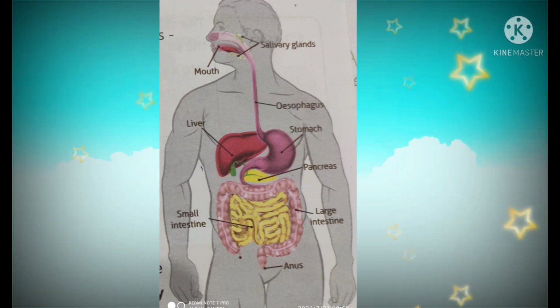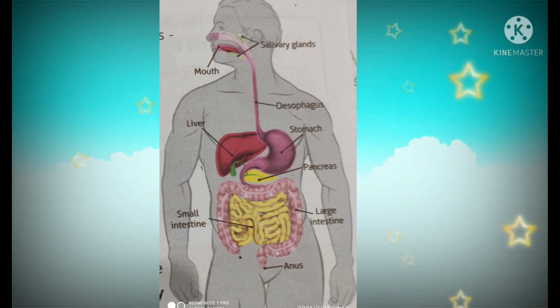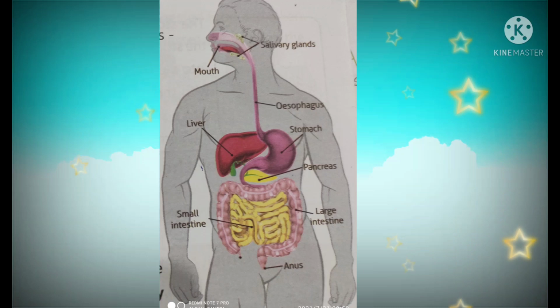The different organs of the digestive system are the mouth, buccal cavity, pharynx, esophagus, stomach, and small intestine. The small intestine is again divided into two parts, duodenum and jejunum. Next, the large intestine, rectum, and anus. Now we are going to the first part, the mouth.